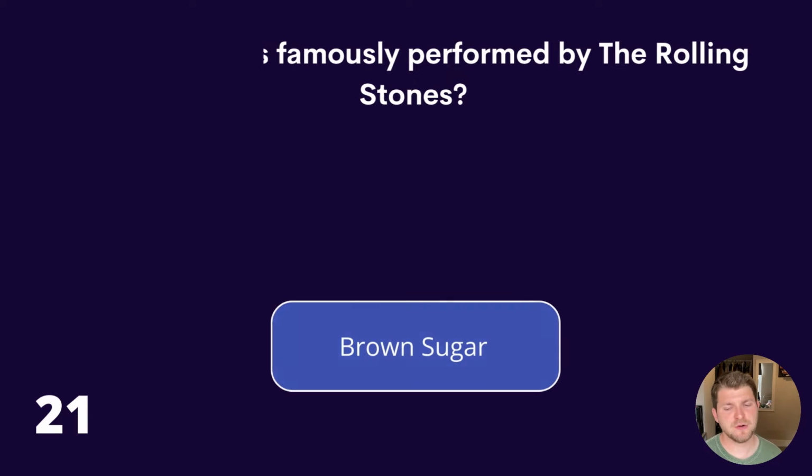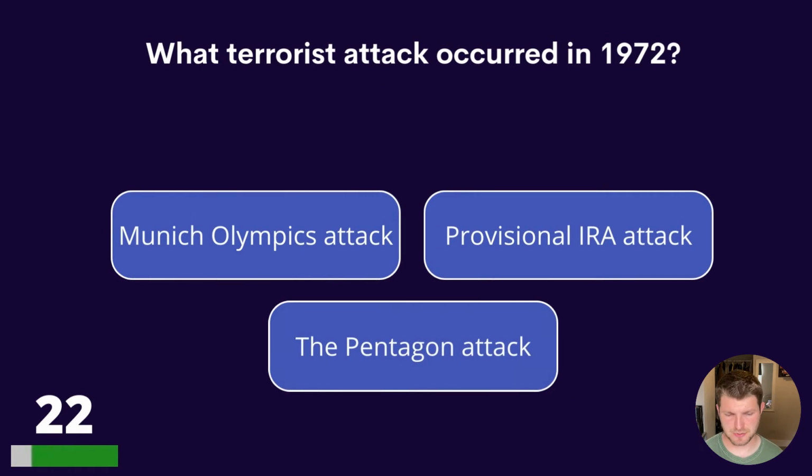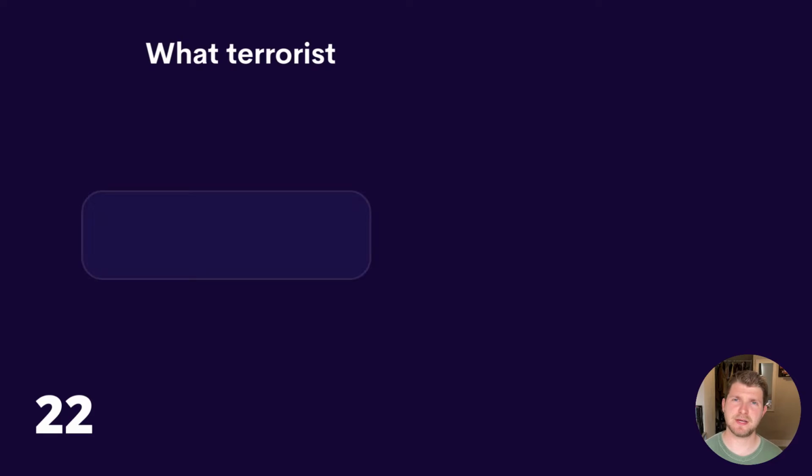Question 22. What terrorist attack occurred in 1972? Munich Olympics attack, Provisional IRA attack, or the Pentagon attack? The answer is Munich Olympics.